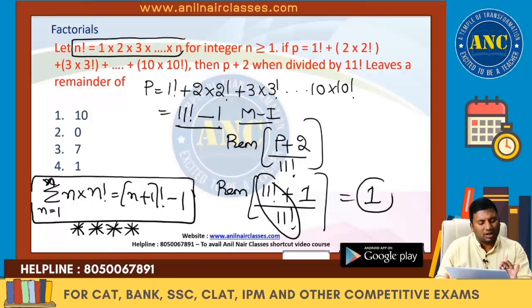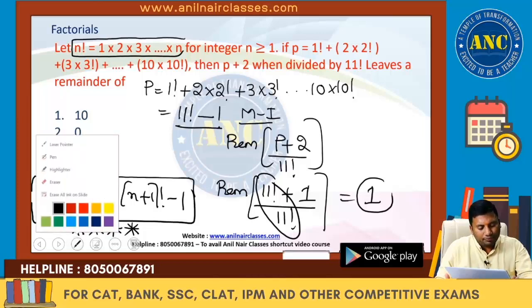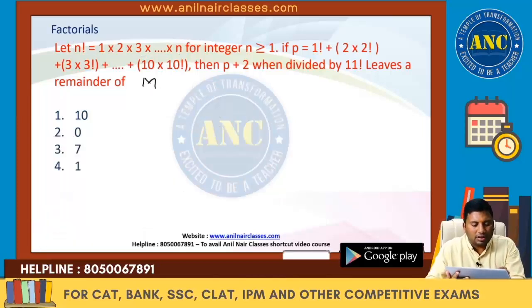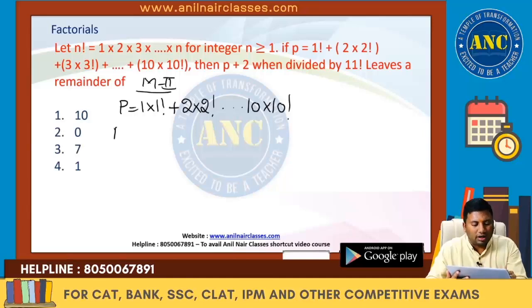Method 1 is nothing but the usage of the concept (n plus 1) factorial minus 1. Method 2. The question is like this: P is 1 into 1 factorial, 2 into 2 factorial, and so on up to 10 into 10 factorial.